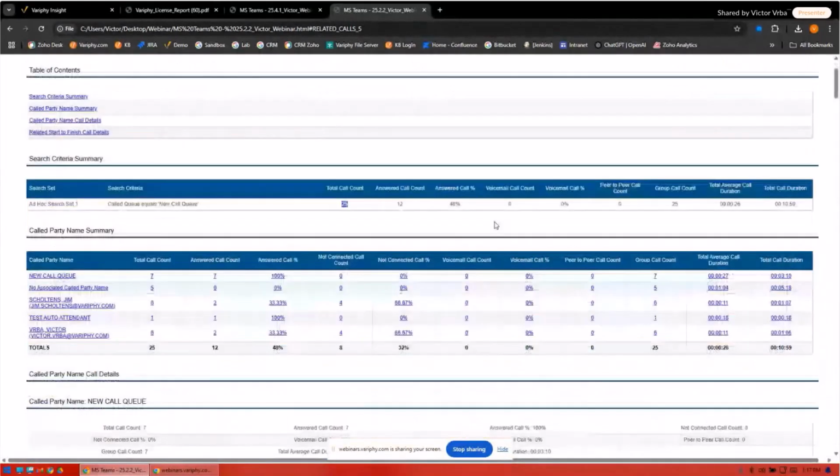However, us being an analytics vendor, we recognize that's not necessarily what people want to see. They don't necessarily want to see how many times the call hit somebody in my call queue. They want to know how many calls came into the queue, and out of all of those calls, how many were answered. So in 25.2.2, you'll see that the total call counts were probably relatively higher, because we were doing what Microsoft gave us. We said, hey, here's a row. It says it hit the call queue. So that's a total call into the call queue.